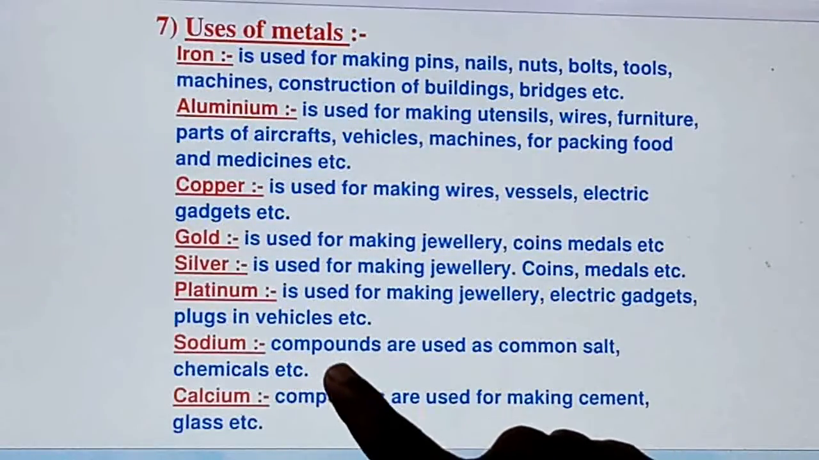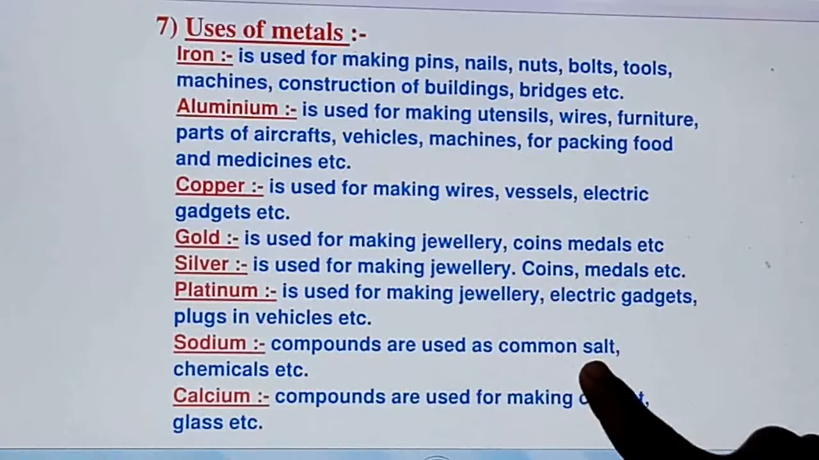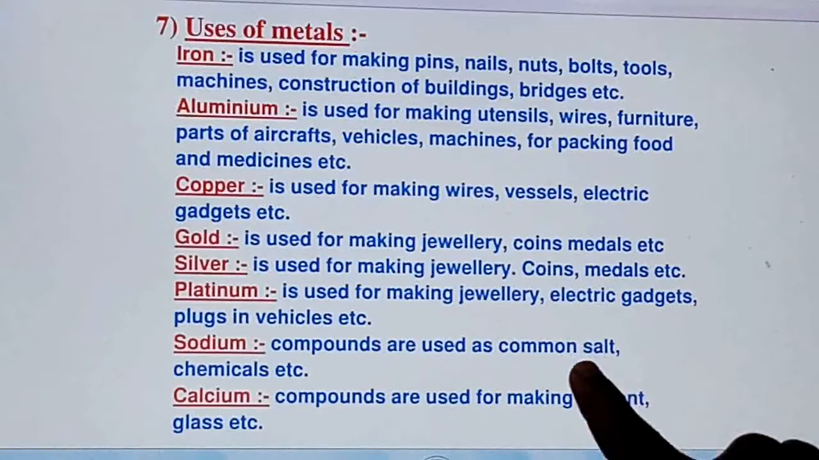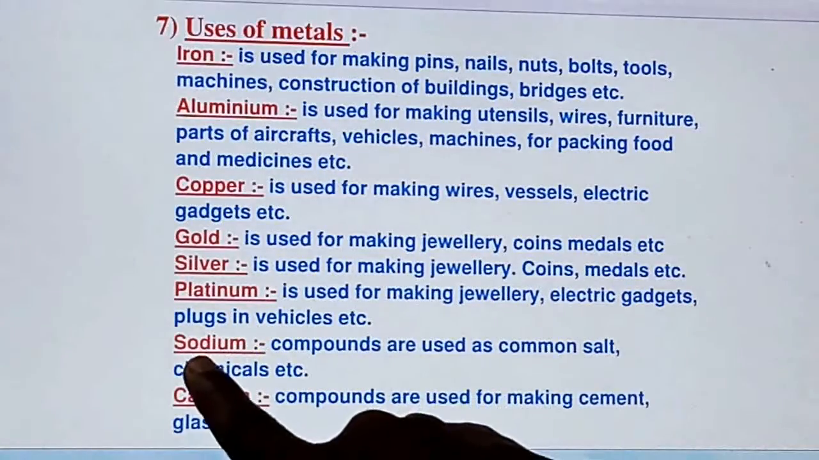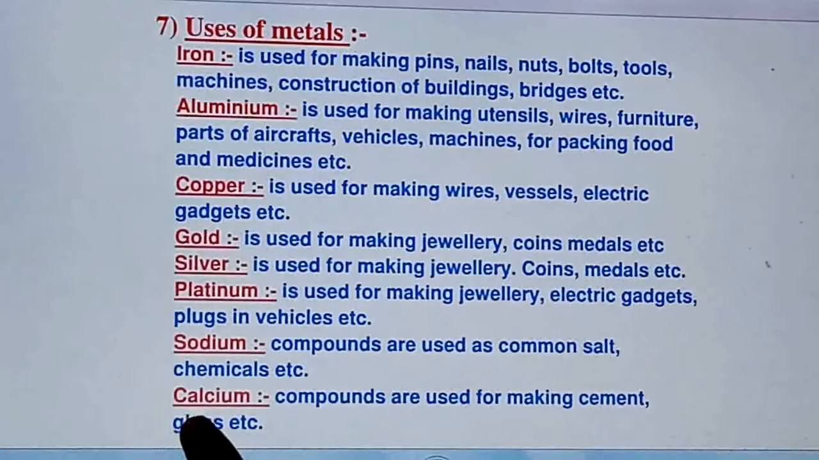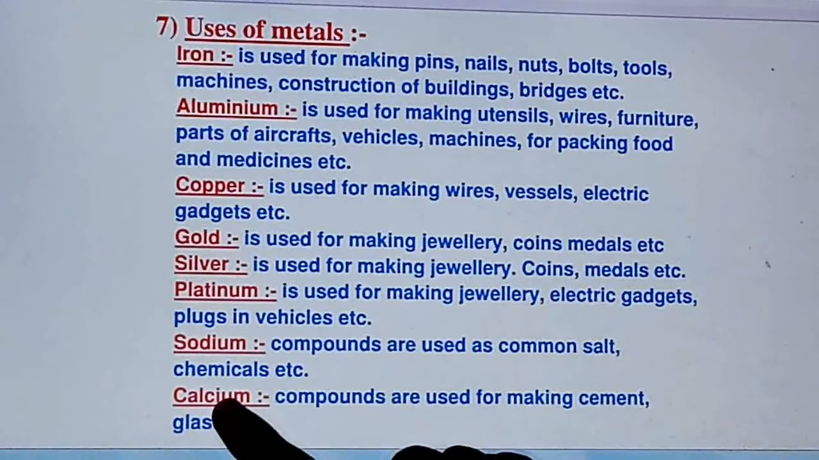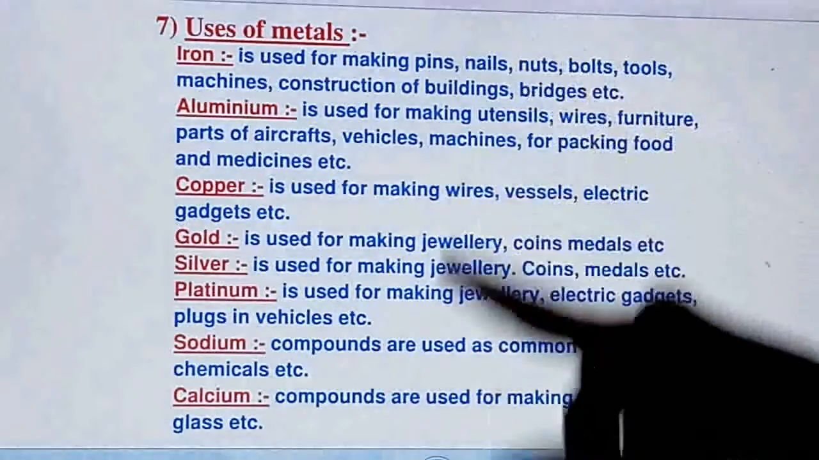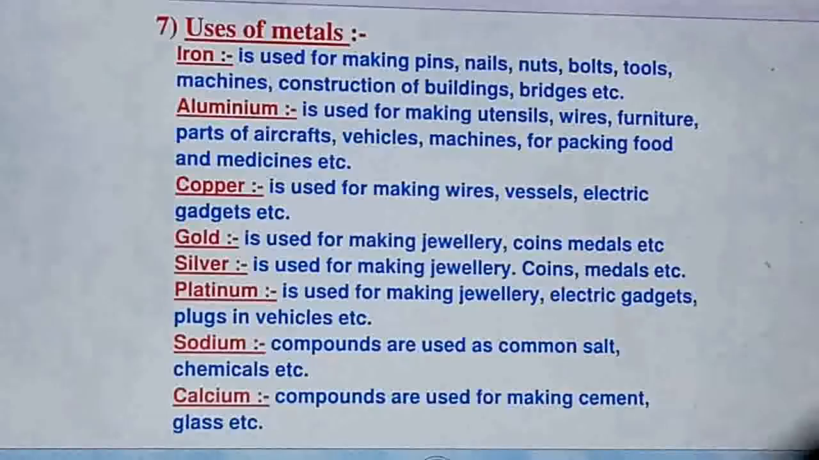Sodium, another important metal. Its compounds are used as common salt, NaCl, right? So NaCl, the common salt which we use in our food in day to day life, contains sodium. Even it is used in many chemicals. Calcium is another very important metal, which is found in our body in large quantity, and used for making cement, glasses, etc. Like that, so many other metals are there, and they have various uses.